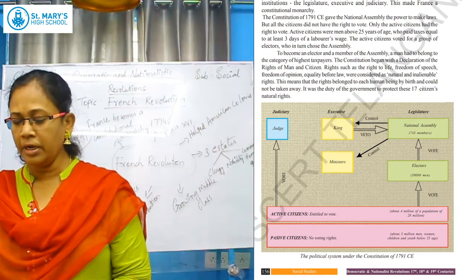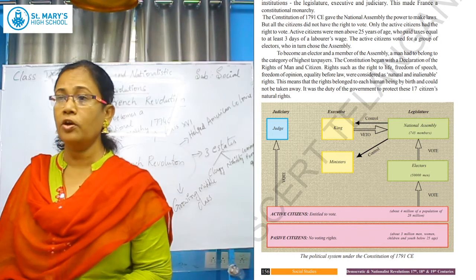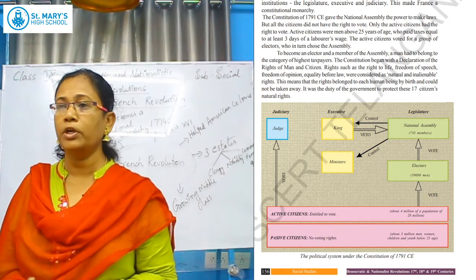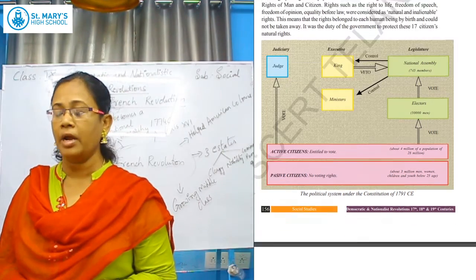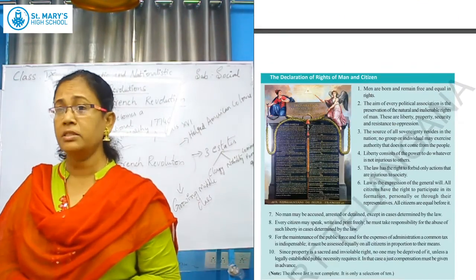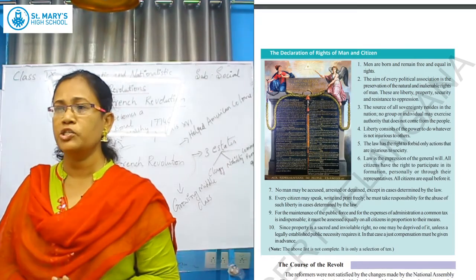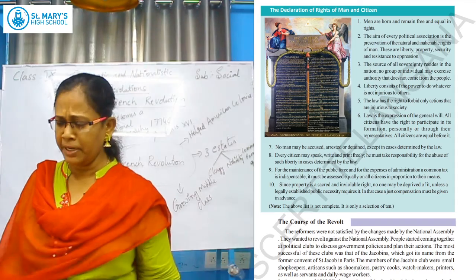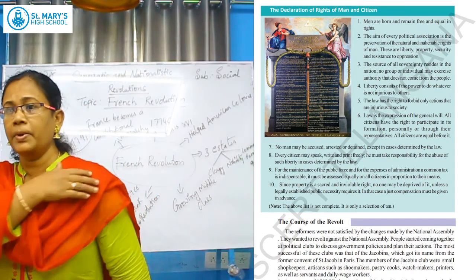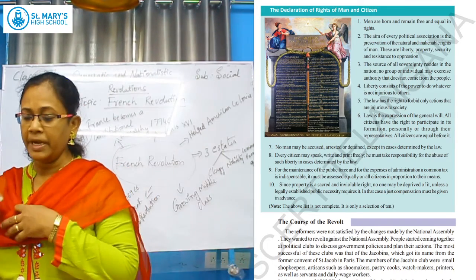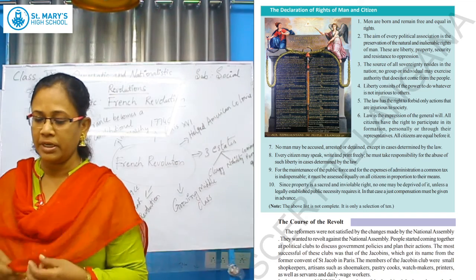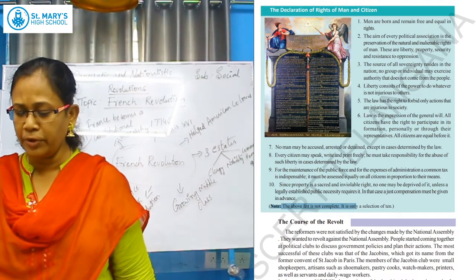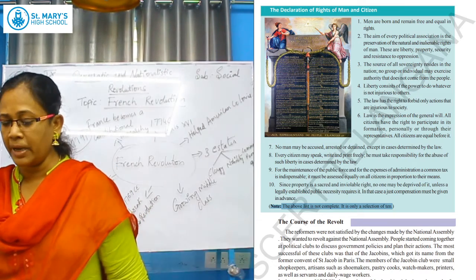So here on the next page you have the Declaration of the Rights of Man and Citizen. What they have written is only for the man. What are the rights? The declaration. On this page, only 10 rights are mentioned. The main important rights are here. It is not complete, it is incomplete. So only 10 rights, the main ones, are declared here. Let's see once and we will read this. I'll read for you the Declaration of the Rights of Man and Citizen.